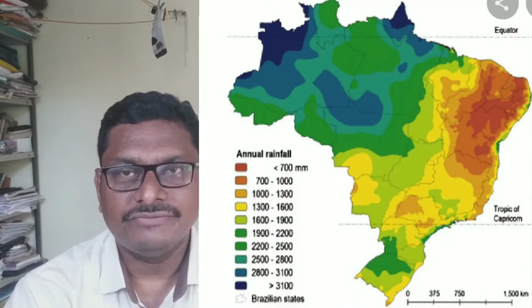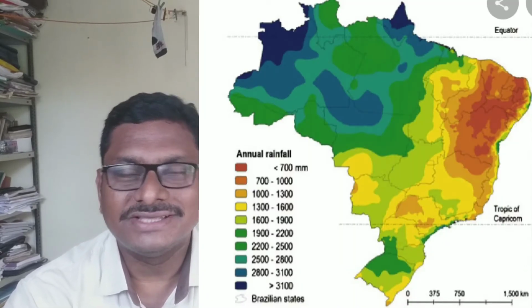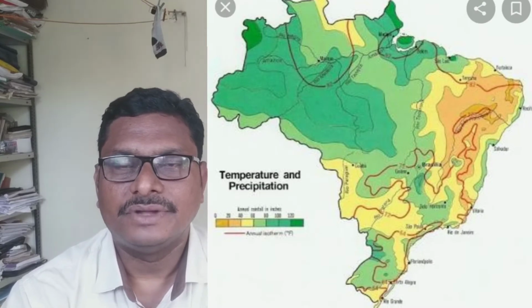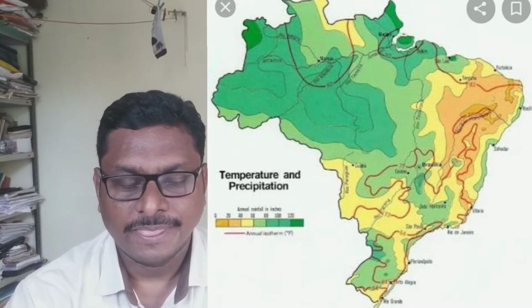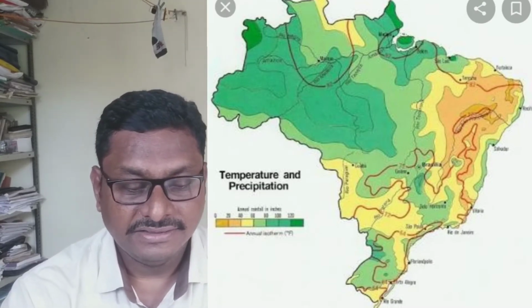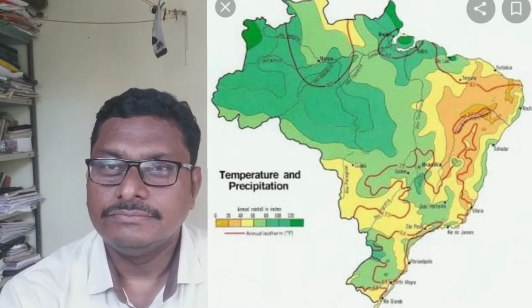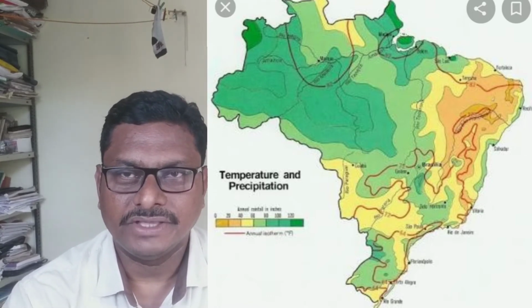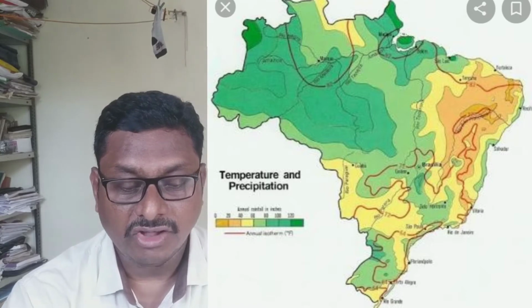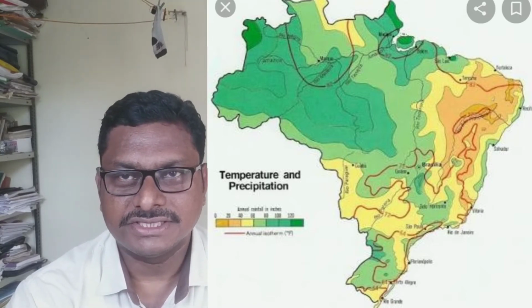So you come to know that the eastern side, particularly the northeastern side of the Great Escarpments, gets more rainfall, and as you cross the Great Escarpments, the percentage of rainfall is reduced. So in the northern area a rain shadow area is created, particularly in the northeastern part of Brazil.